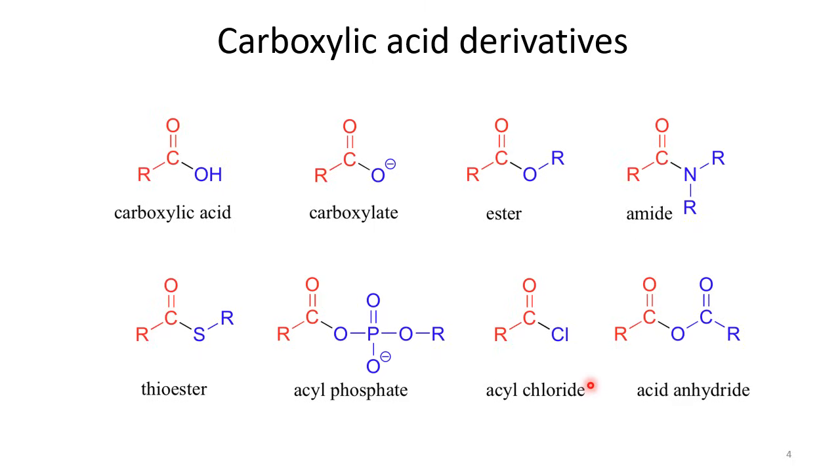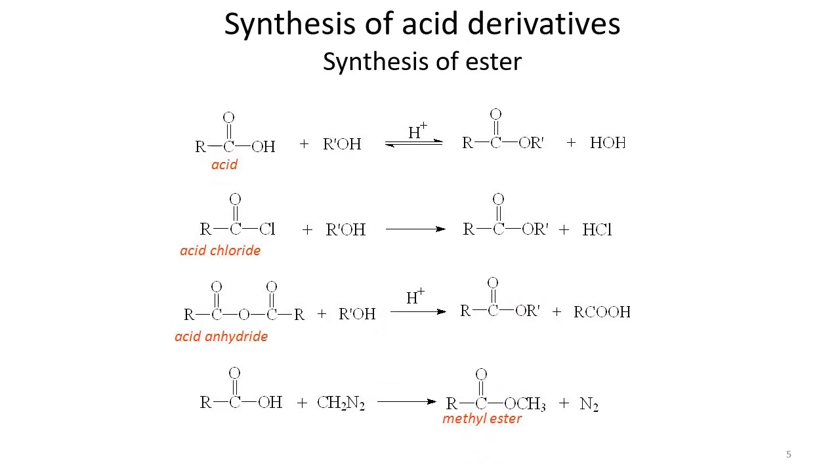And then we have acyl phosphate, and acyl chloride, when we have the acyl part connected with chloride. And then anhydride means that we have two carboxylic acids; by the removal of one water molecule we get the acid anhydride. So we are going to start the synthesis of acid derivatives. We have discussed many acid derivatives, but we are going to focus on four of them. One of them is ester, and then anhydride. The third one is acid chloride, and the fourth one is acid amides.